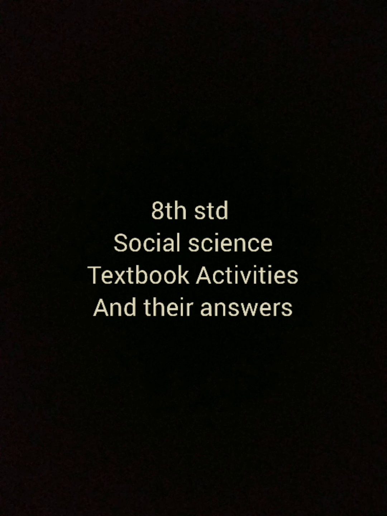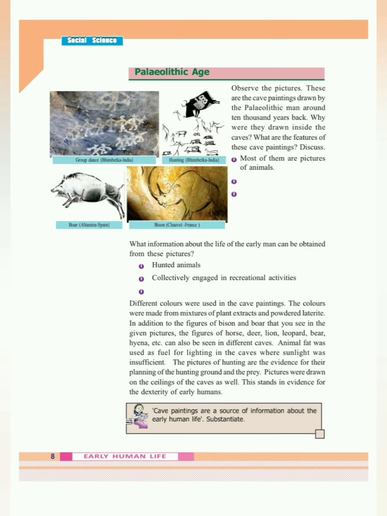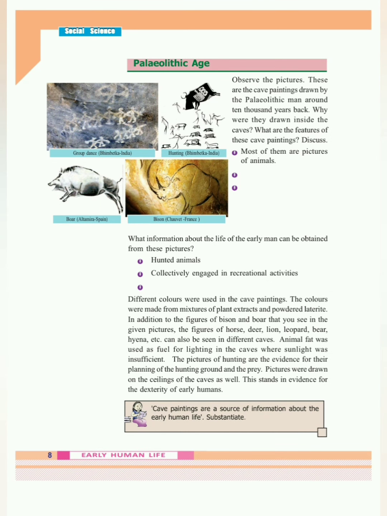It's standard social science textbook activities and their answers. First lesson, early human life. Paleolithic age. Observe the pictures. These are the cave paintings drawn by the Paleolithic men around 10,000 years back.